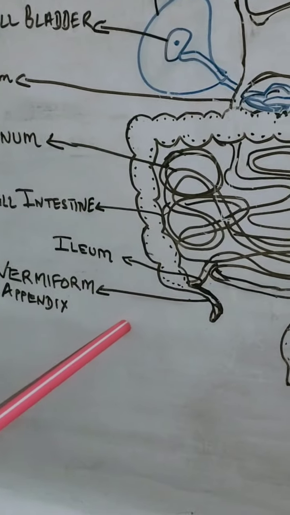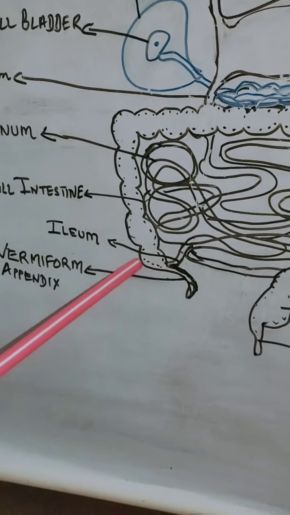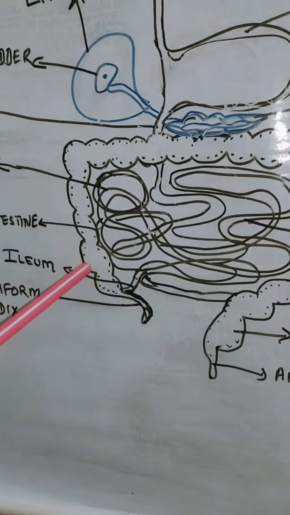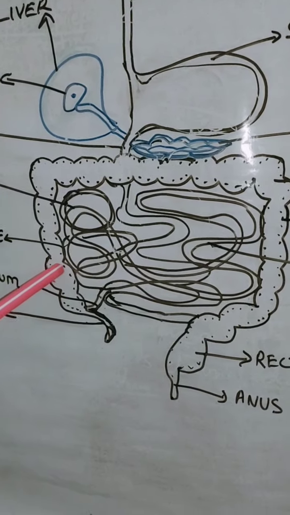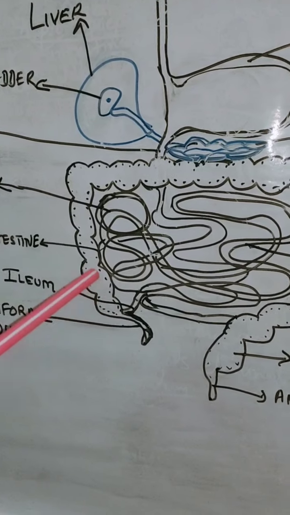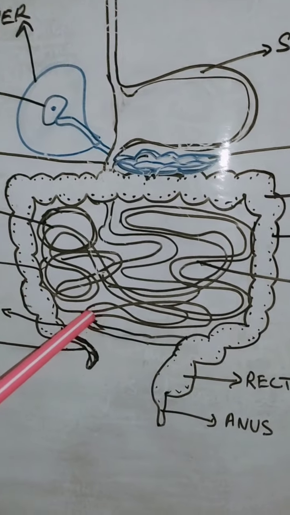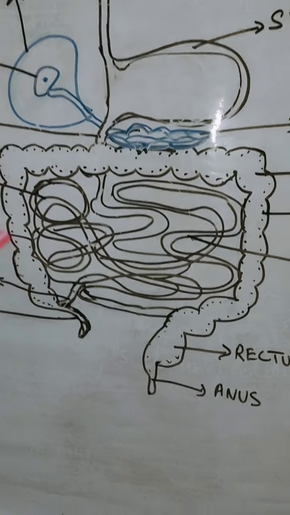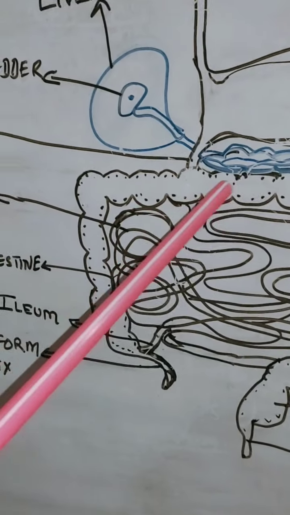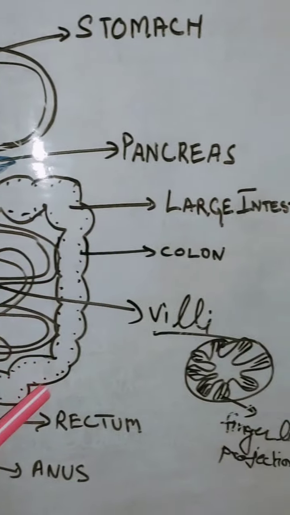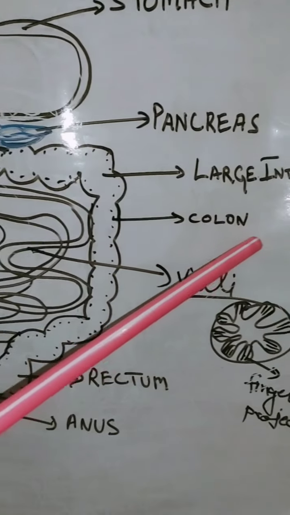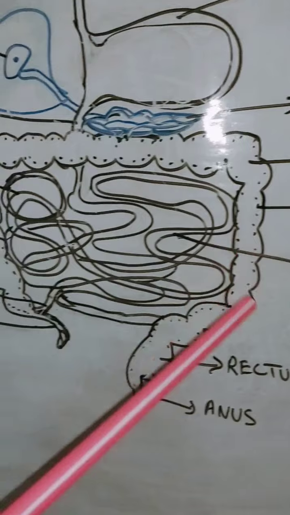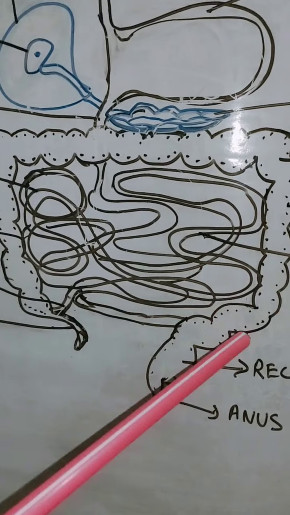Then the undigested food goes into the large intestine, by the help of the last part of our small intestine called the ileum. In the large intestine you are observing dot-like structures. These are the colon. The colon helps in absorption again.